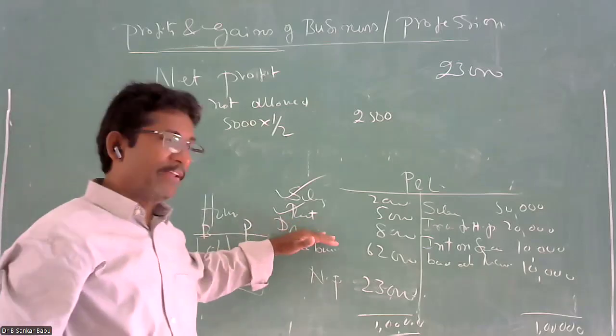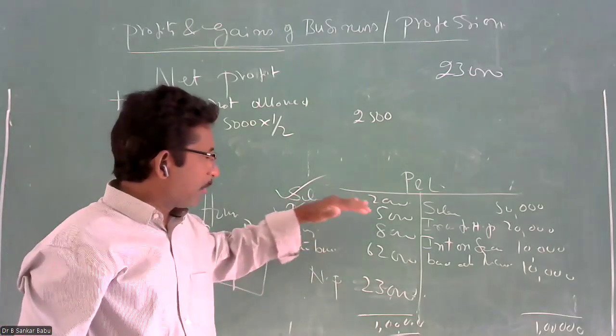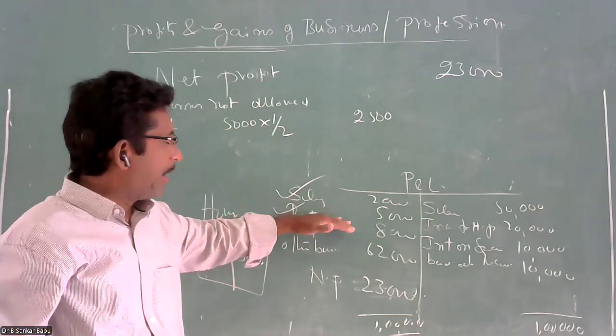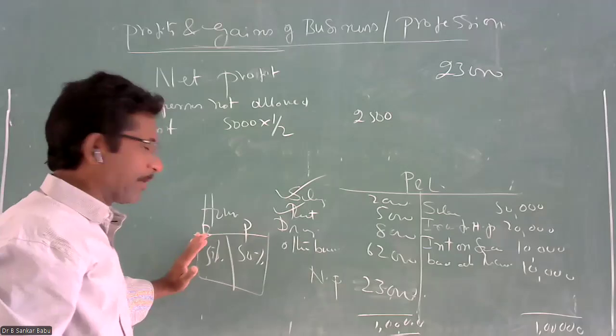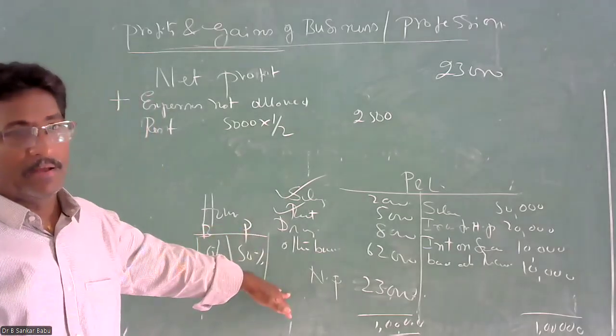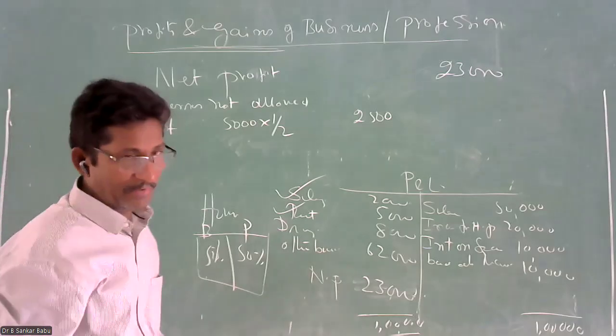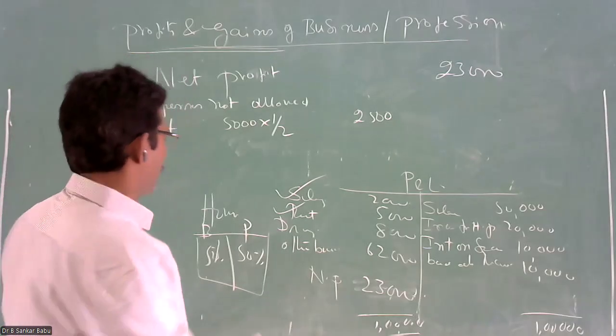If you run the business in rented premises, if the total house is used for the business, then total rent is allowed. But if the house is used partly for business and partly for your own residence, then only 50% is allowed and 50% is not.